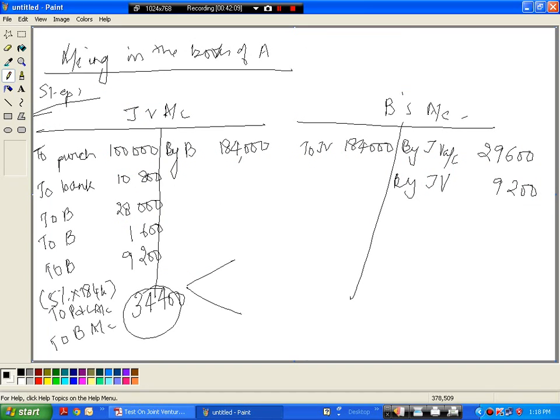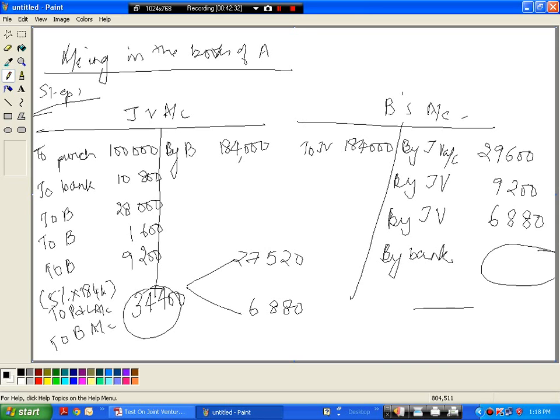So divided by 5 into 4 is 27,520, and 6,880 will go to B. So by JV we will credit B with his share of profit, and this will give us the money that B has to remit to A. It'll be 1 lakh 84,000 minus 29,600 minus 9,200 minus 6,880, which is 138,320.